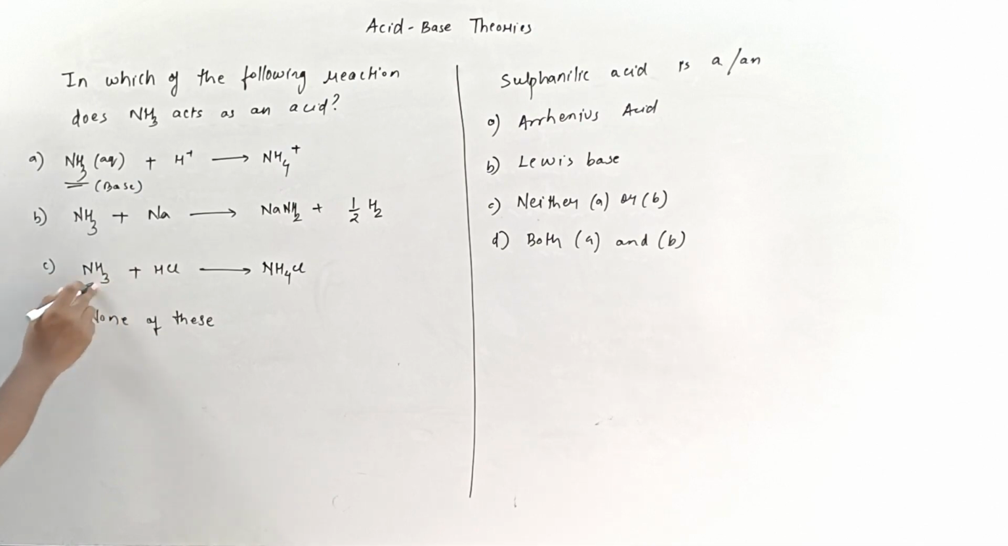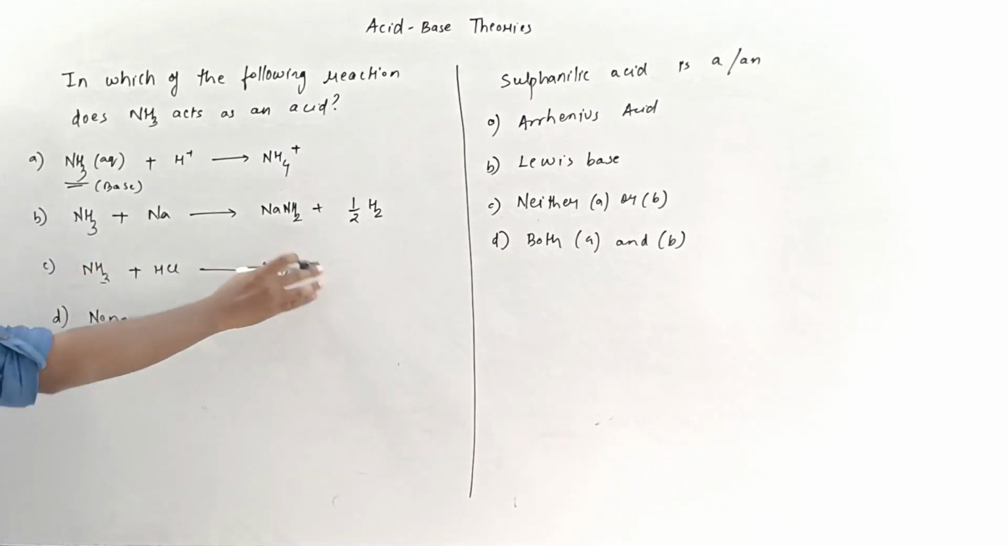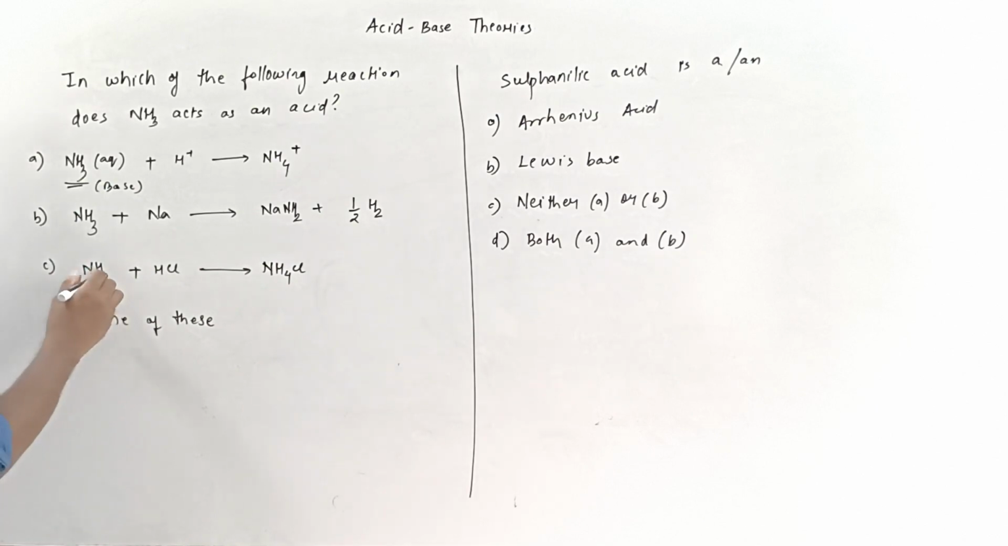Here also it is forming a salt by accepting a H plus. It will become NH4 plus and Cl minus, then these will combine. Acid and base combine to form a salt, right? Here also NH3 is accepting a H plus, so this is also acting as a base.